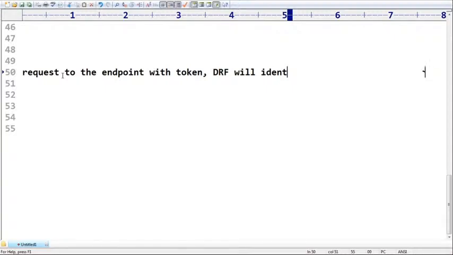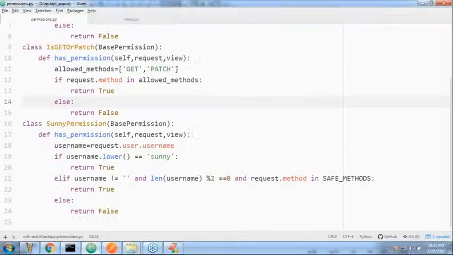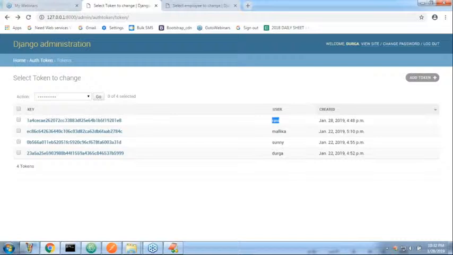First, is this token available in the database or not? If this token is available in the database, then this token is associated with which user? It will identify whether Ravi is the corresponding user, or Mallika is the corresponding user.